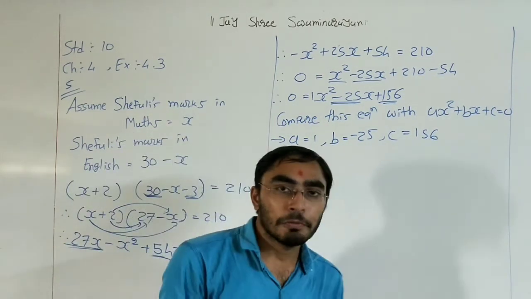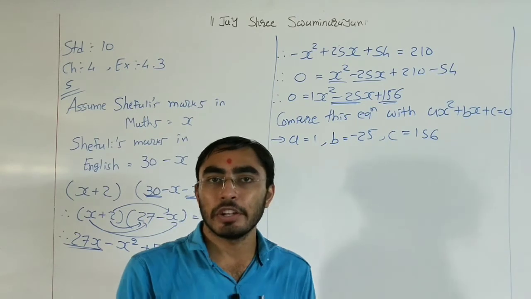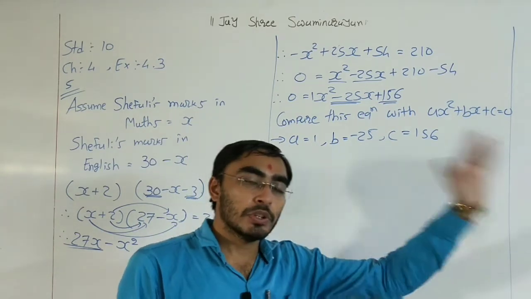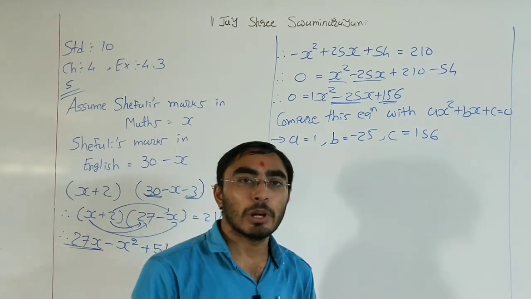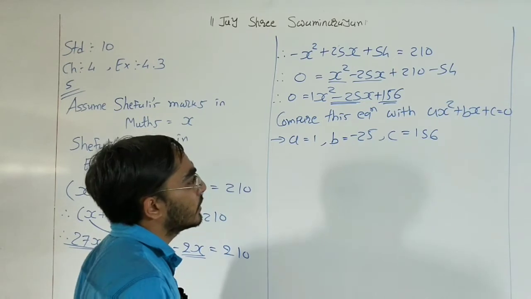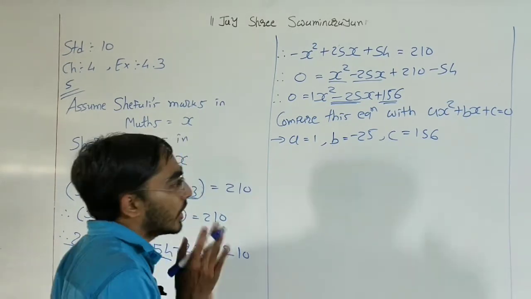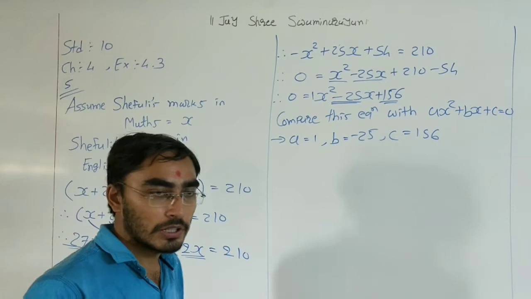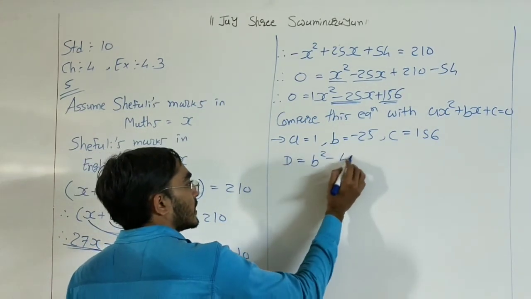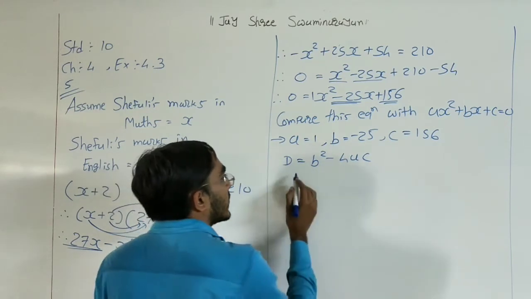Okay. First of all, what do we need to find? The discriminant D. If we do not find the discriminant D, we can directly put the value in the formula of x. But it is easy to find, so first find the discriminant D, and after that put its value in the formula. So right now D equals b square minus 4ac.